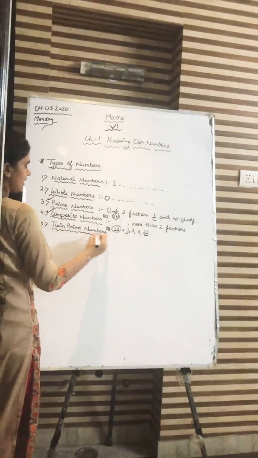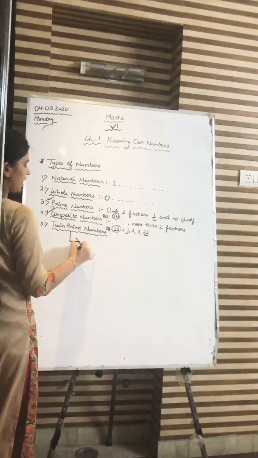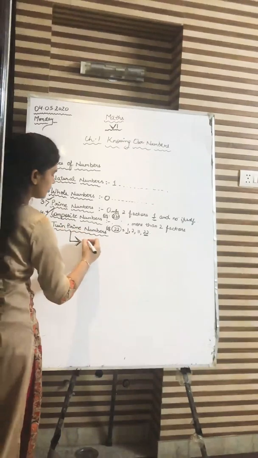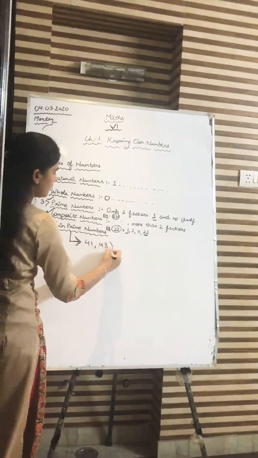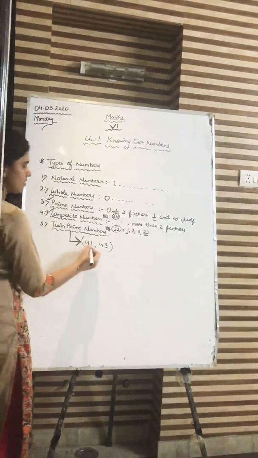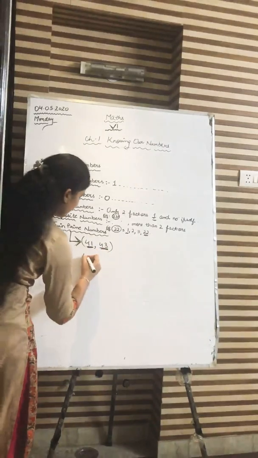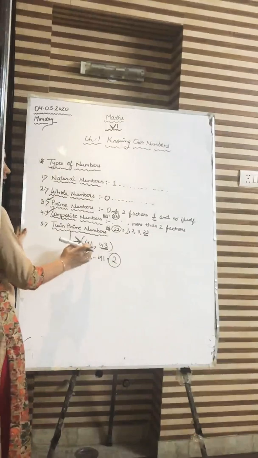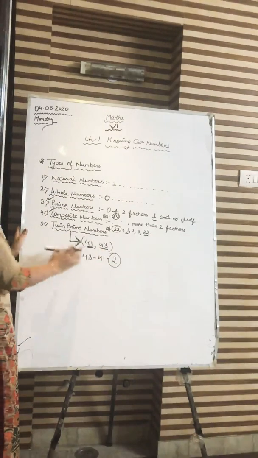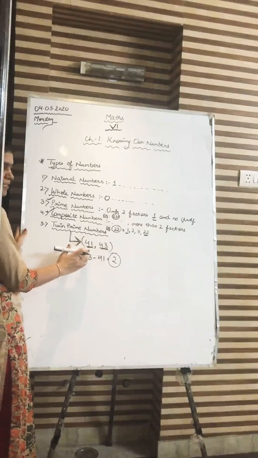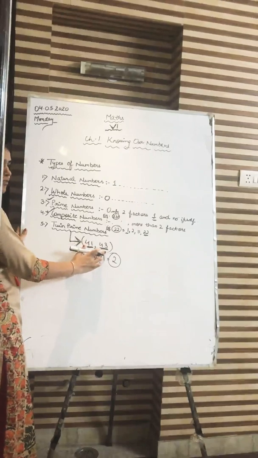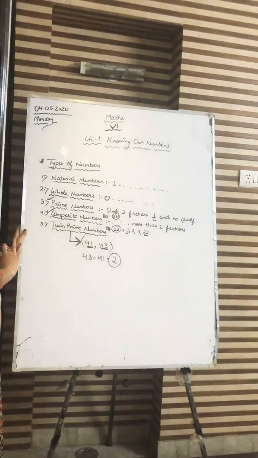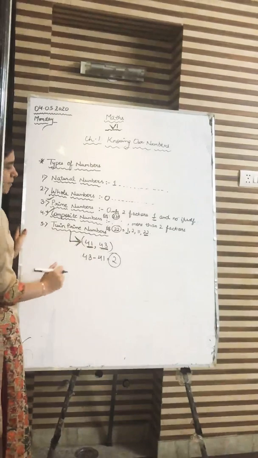Now last but not the least comes the twin prime numbers. What are these numbers? Listen to me very carefully. These are those numbers which are prime and have a difference of 2. Two numbers whose difference, meaning if I subtract them, what should the answer be? 2. And both of them should be prime numbers. Like 41 and 43. 41 comes only in its own table and the table of 1, and 43 also comes only in its own and 1's table. Got it everyone? And what is the difference of both? 2. Got it everyone? So these are twin prime numbers.